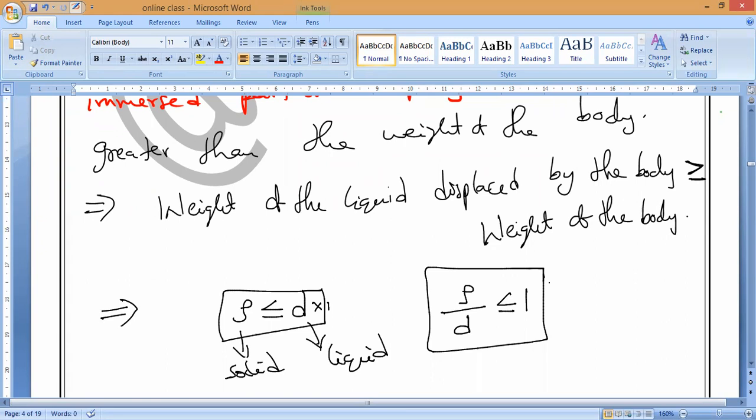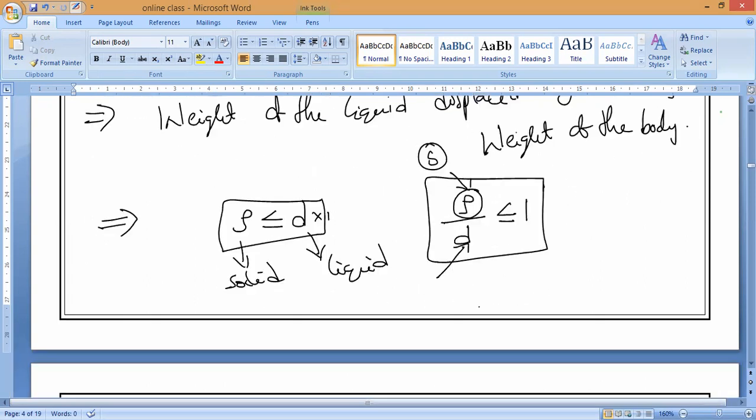Observe very carefully. This is the density of the given solid, yes or no, guys? And this is the density of liquid. Now you observe very carefully. This is similar to something. If you divide the density of a given solid by the density of water, that is called as what? Anybody can say? Relative density. Very good, Elmukil.